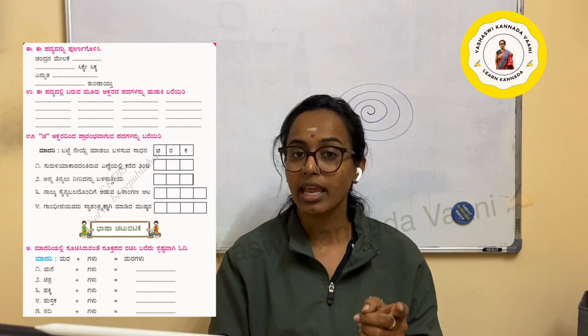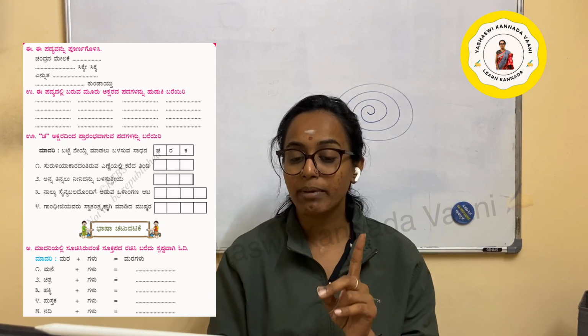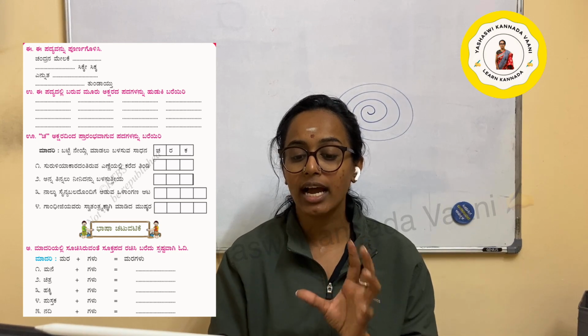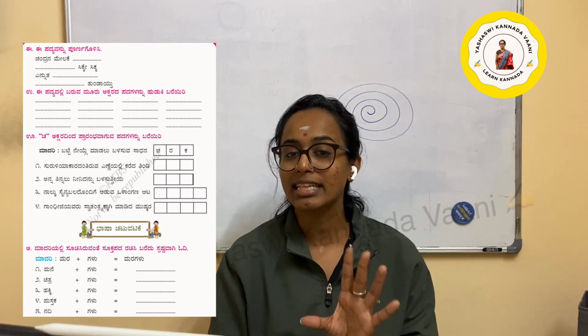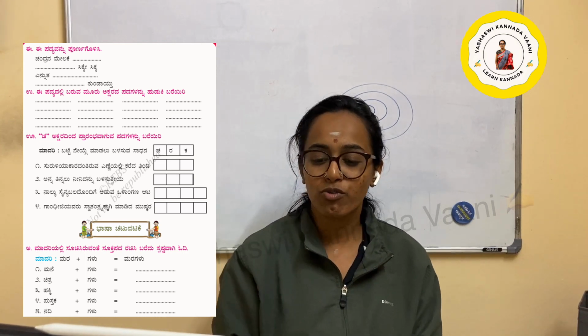Okay. Next, mane. Write the answer. I will give the meaning. Mane is a house, chitra is a picture, hakki is a bird, pustaka is a book, nadi is a river. Write the plural form of all those things.